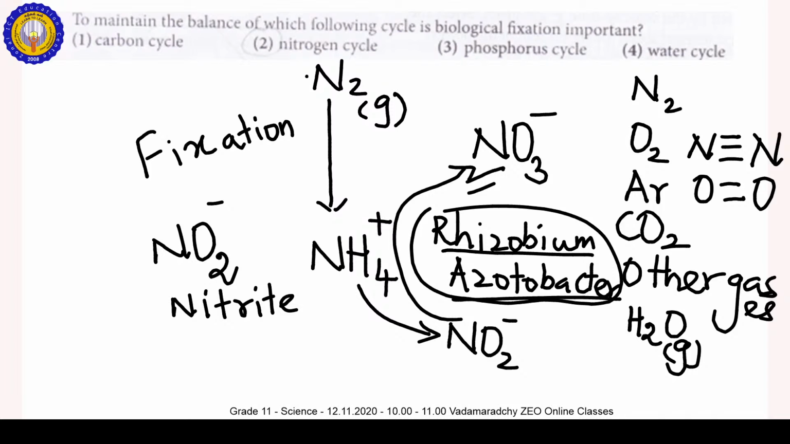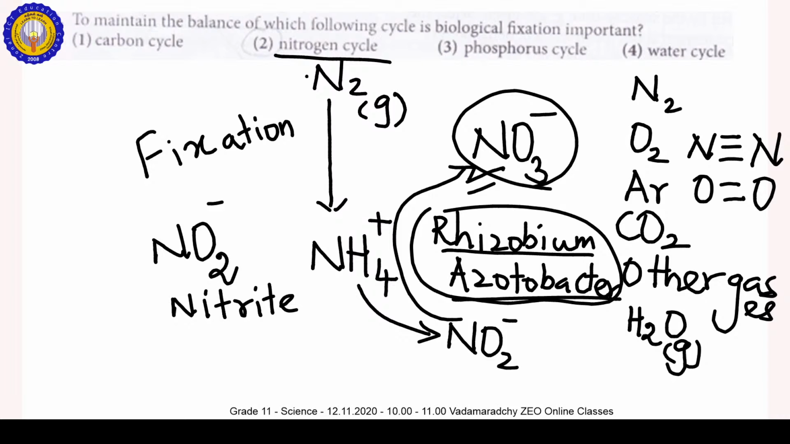This is the biological nitrogen fixation. To maintain the balance of which of the following cycles is biological fixation important? You can easily find out the answer: the nitrogen cycle. In the nitrogen cycle, N2 is converted into NH4 plus by nitrogen fixation. Then NH4 plus is converted into NO2 minus by the Nitrosomonas. Then NO2 minus is converted into NO3 minus by the Nitrobacter.